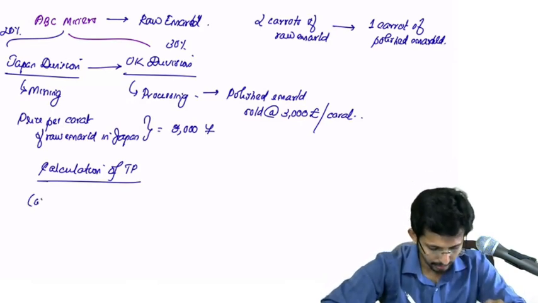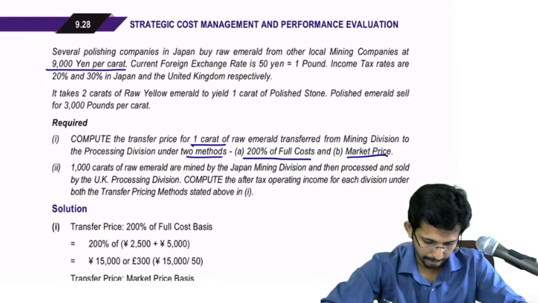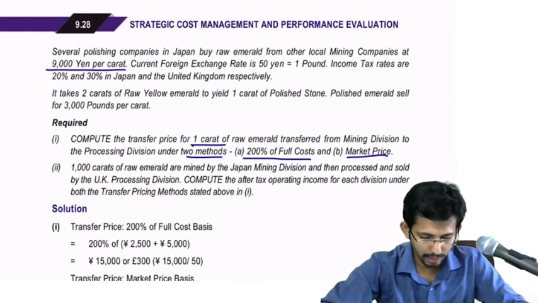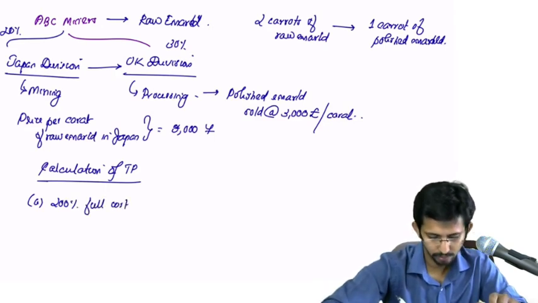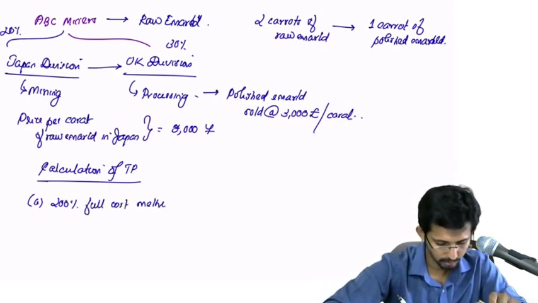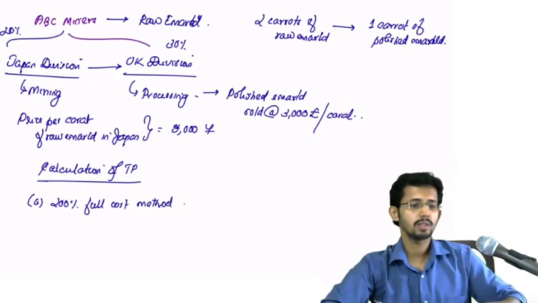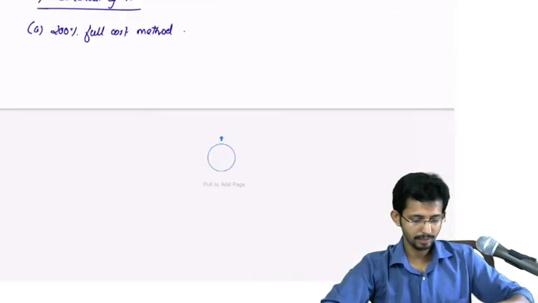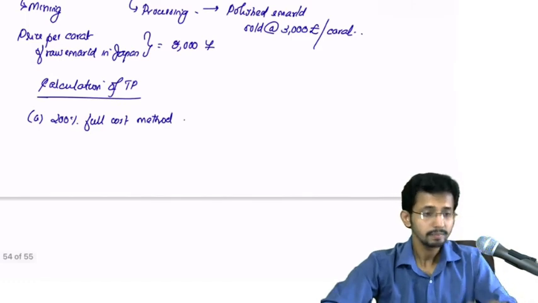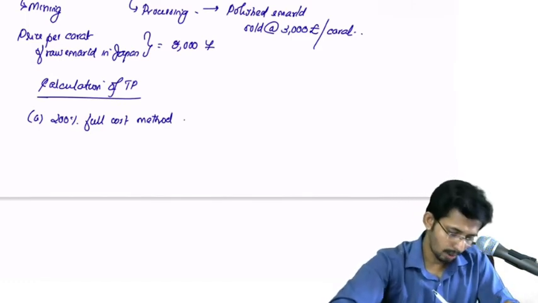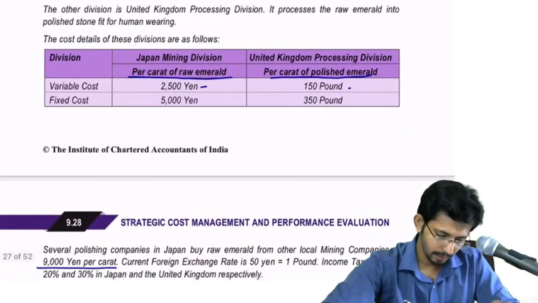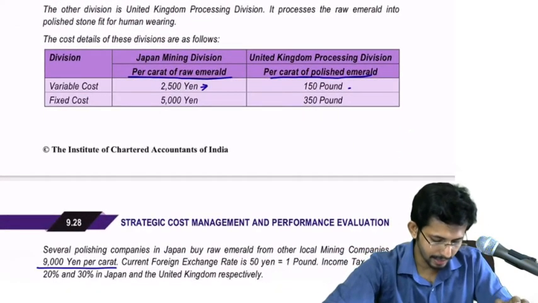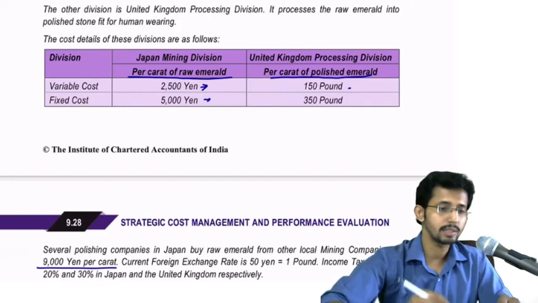Under that, A, is it A? Yeah, 200% full cost. Full cost method. Okay, so how do you compute that? What is the total cost incurred by Japan? Variable cost of 2500 yen and fixed cost of 5000 yen.